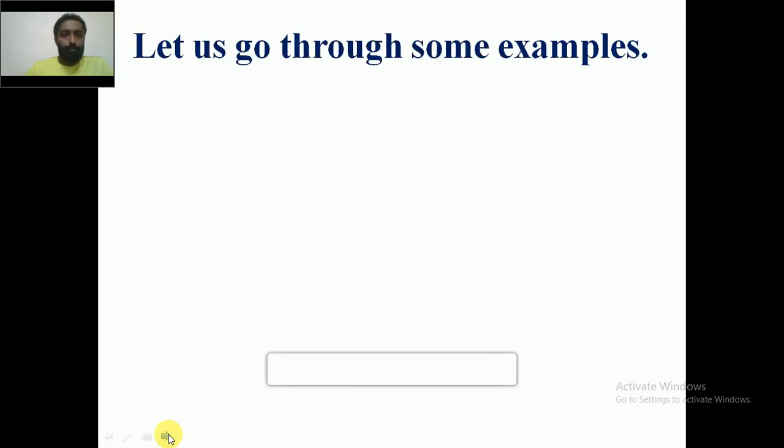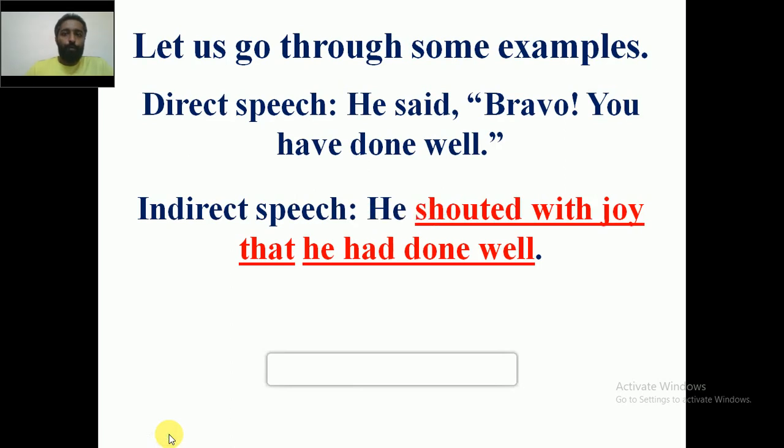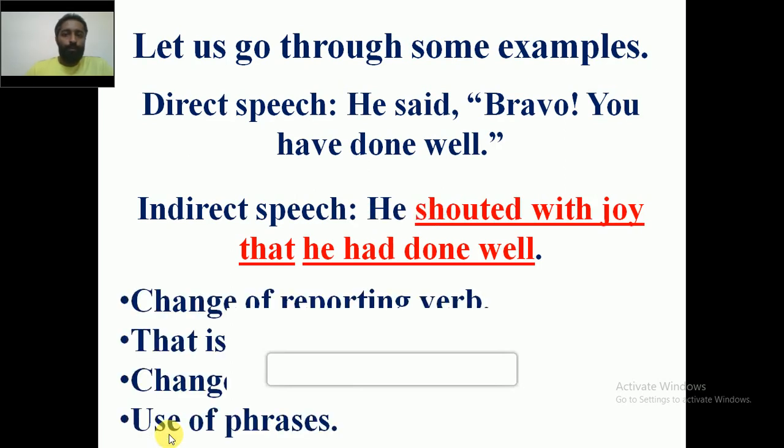Let's go through one more example. Direct speech: He said, bravo, you have done well. Indirect speech: He shouted with joy that he had done well. Again, the change of reporting verb, use of phrase, conjunction called that, and the change of tense.